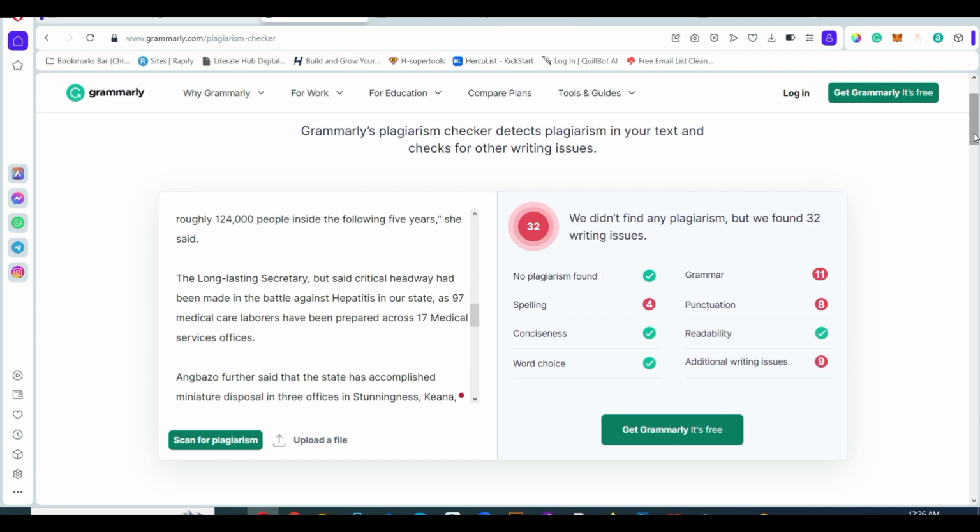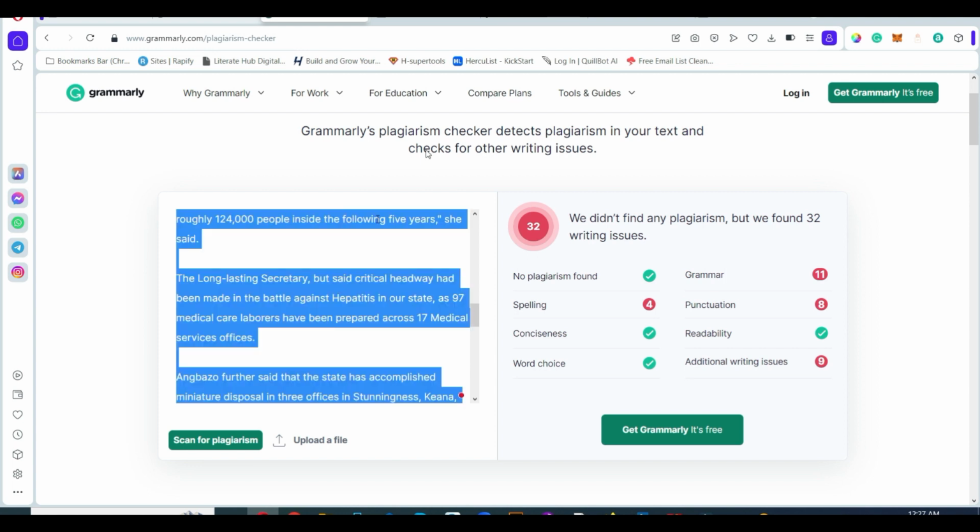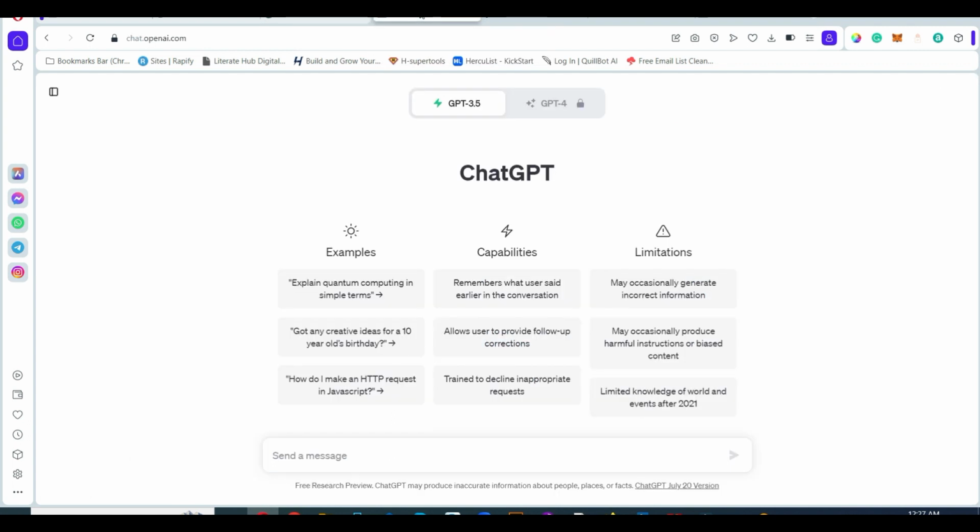Of course, you must have the time to work on the spelling issues. This spelling might be local words that we may not be able to correct, and punctuation, grammar, and other ones. You can check on that and work on it. But for the sake of this tutorial, we just have to copy this, and then we can go to ChatGPT and tell ChatGPT to rephrase the content for us.